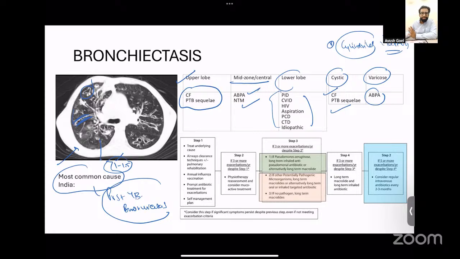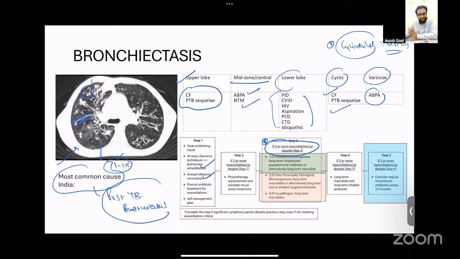Lastly, coming to the treatment of bronchiectasis, what is important is a lot of patients of bronchiectasis will have recurrent exacerbations. So in order to reduce recurrent exacerbations, what we prescribe is long-term home-based antimicrobial therapy. We give the patient home antibiotics. So we just need to know what are the indications and what are the antibiotics that should be given. Firstly, the indication is that the patient should be having 3 or more exacerbations every year. If the patient is having 3 or more exacerbations in a year, then you first look for supportive therapy. You vaccinate the patient, you teach the patient airway clearance techniques, and then you prescribe the patient antibiotics.